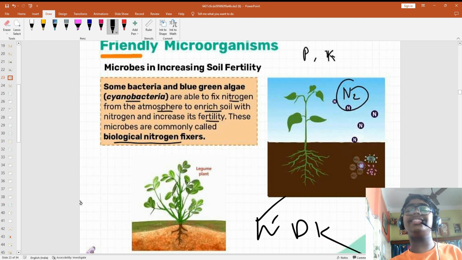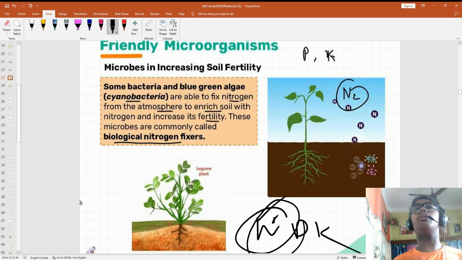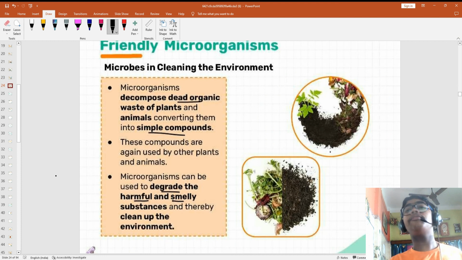If any one of them is there, then anything can work. So it increases the nitrogen content and the fertility of soil, which helps the plant synthesize protein. These are known as biological nitrogen fixers, because they are fixing the nitrogen.